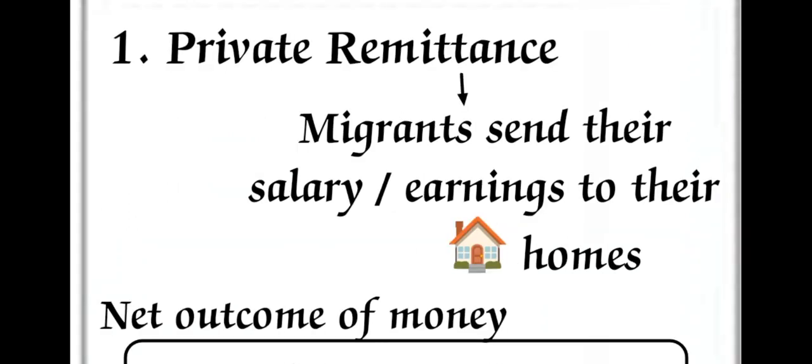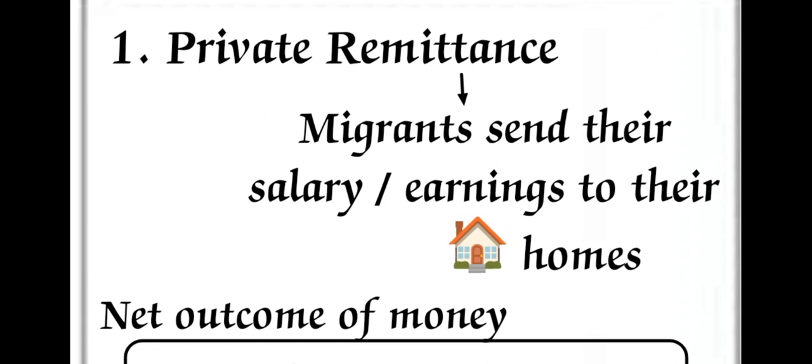So overall it takes the transboundary activities of an economy. Transboundary means we are going into other countries' economies also, because we are getting income from other countries. That's why these are the transboundary economic activities of an economy. As part of the GNP, the first one is private remittance.